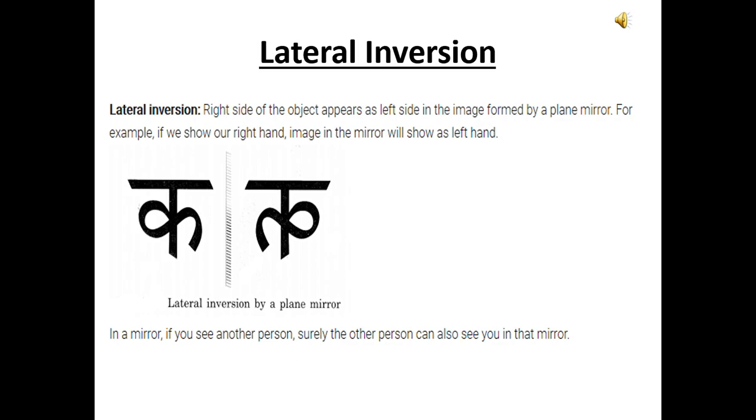For example, if you show any letter, for example K, how will it appear? It will appear as it has been shown in the figure. If you see the English alphabets also, just write them on a piece of paper and see them in the mirror. That is known as the mirror image. So this phenomenon of left appearing right and right appearing left is known as lateral inversion.